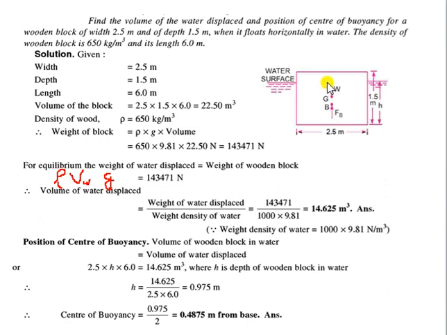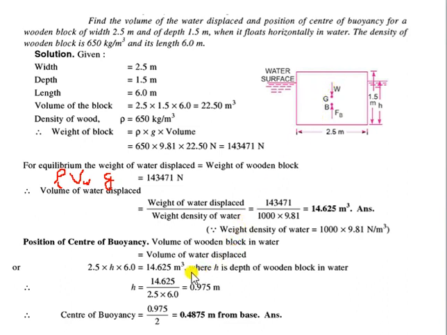Fine. So for calculating this, we know that the volume of the wooden block which is inside the water is the same as the volume of the water displaced. So the part of the wooden block which is submerged in the water is the same as the volume of water displaced, and we have calculated the volume of water displaced. This is not the volume of the whole block, since some part of the block is outside of the water. So the volume of the wooden block in the water will be equal to the volume of water displaced.